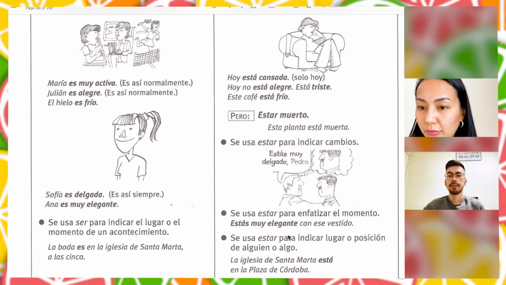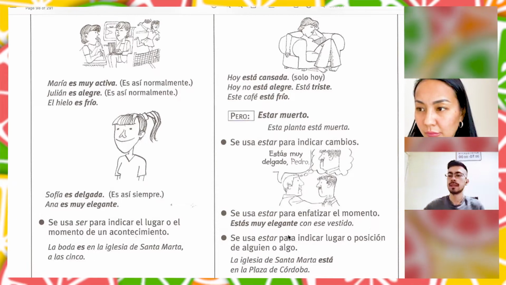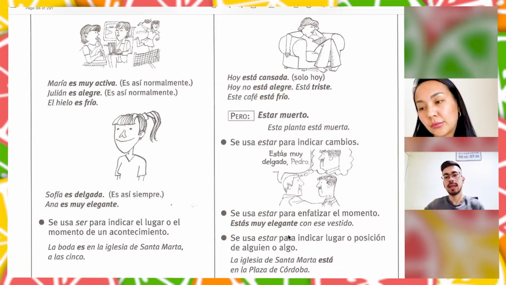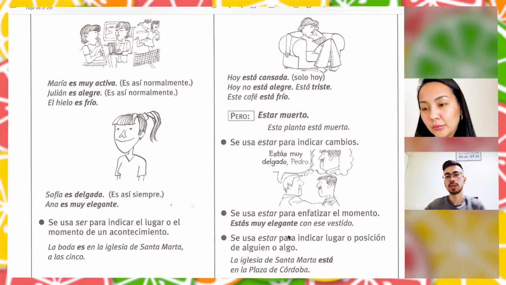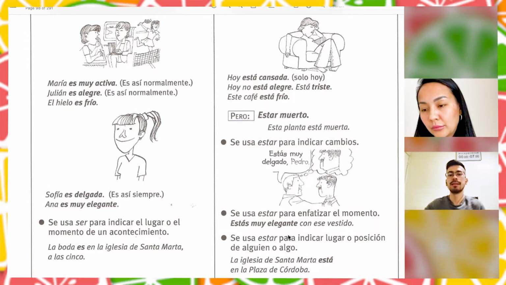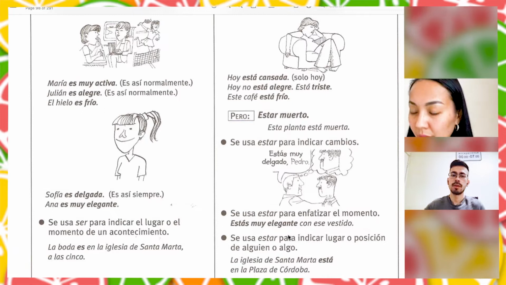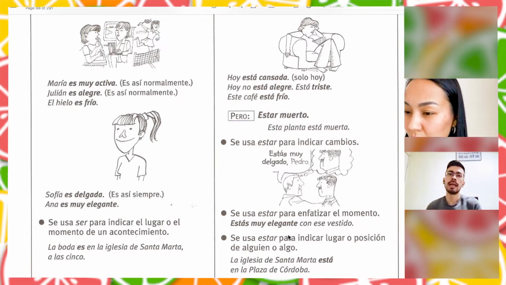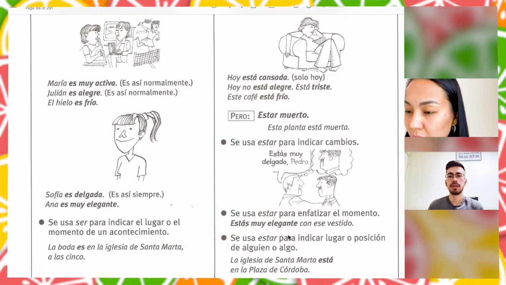And for the verb estar, we will talk about place or any position. La iglesia de Santa Marta está en la plaza de Córdoba. Santa Marta's church is in Córdoba's square. Right. So this is the difference. With estar, we are talking about the place, and with ser, we are talking about events. This is the main difference between these two.